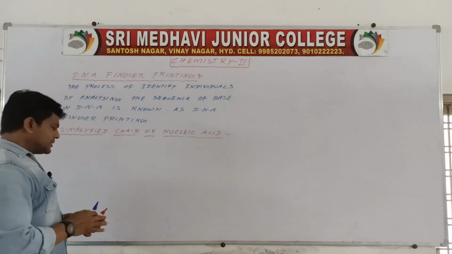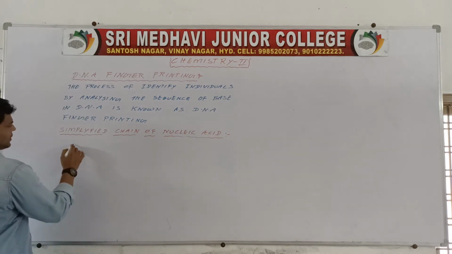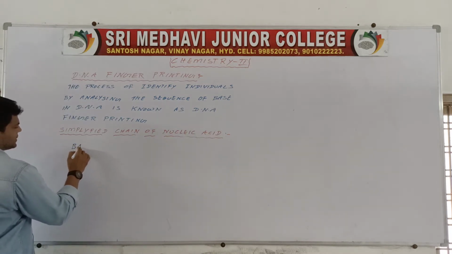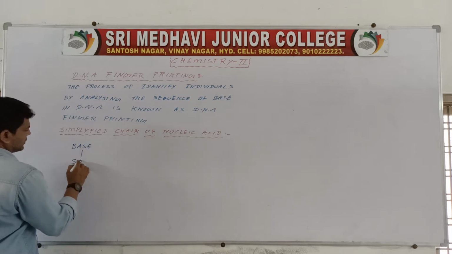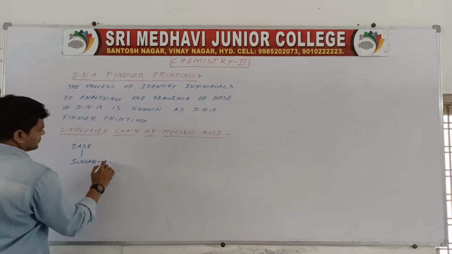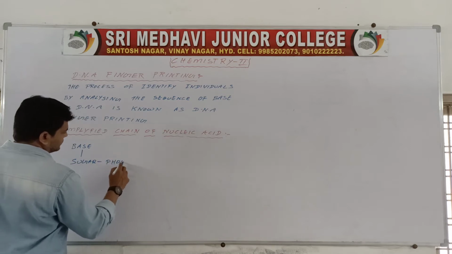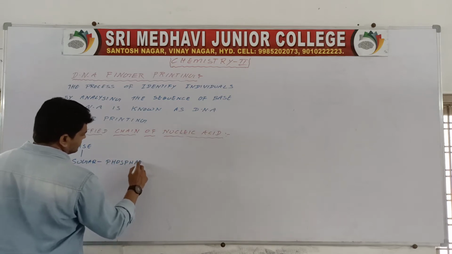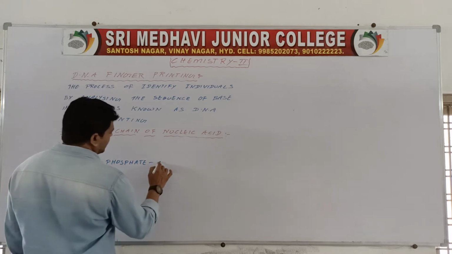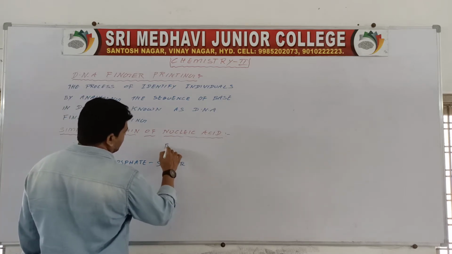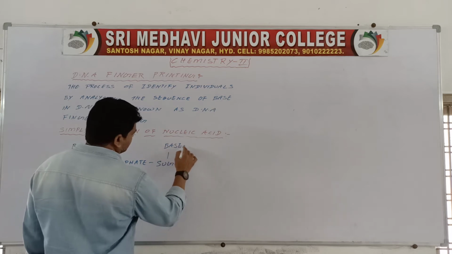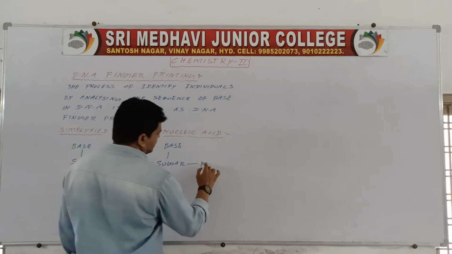See here: base, sugar, phosphate. Next sugar, base, next phosphate.